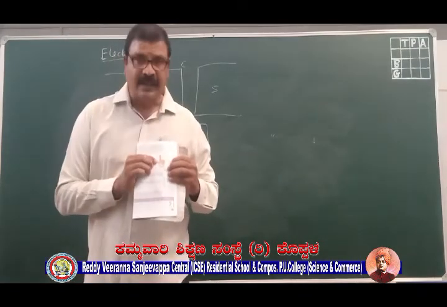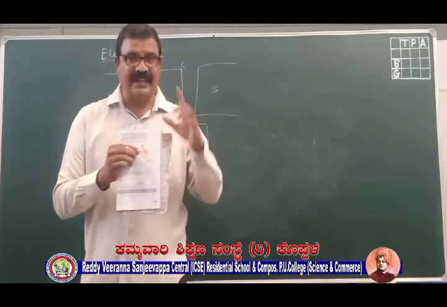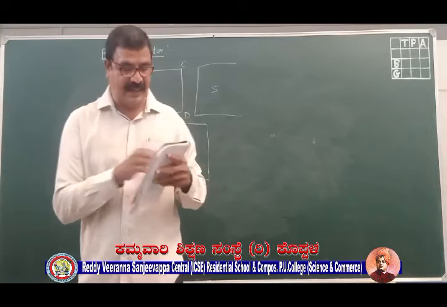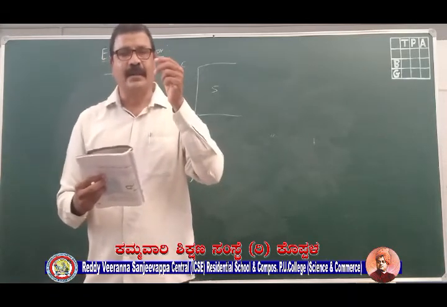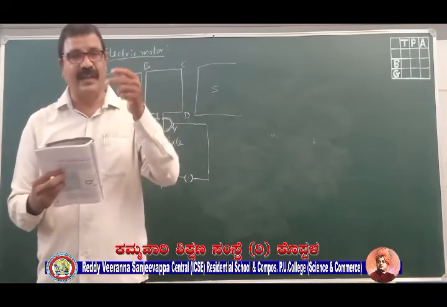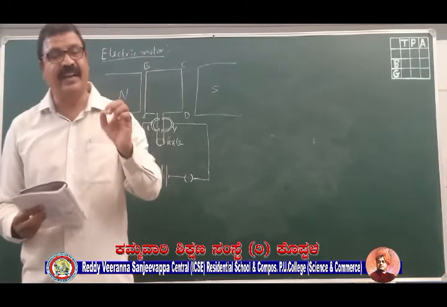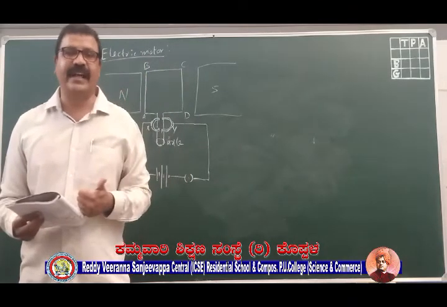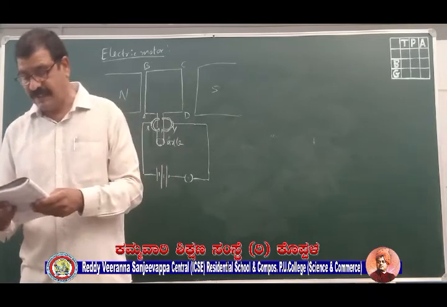Your first finger gives the direction of the current. This finger will give us the direction of magnetic field, then the thumb will give us the direction of force. So this is called Fleming's left hand rule.